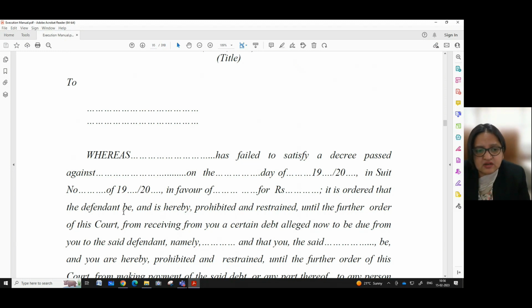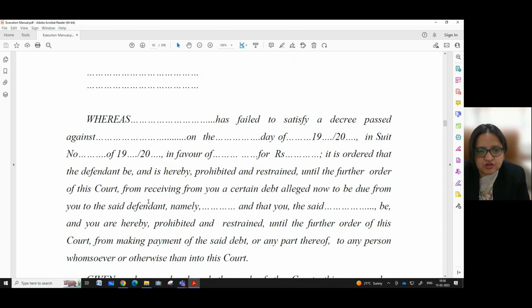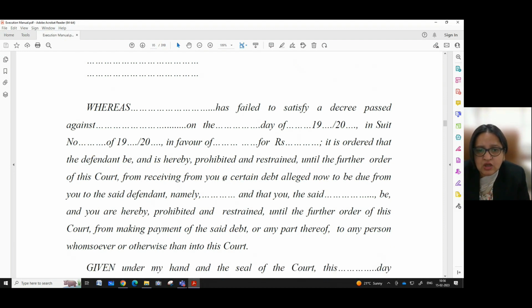It is ordered that the defendant be and is hereby prohibited and restrained until the further order of this court from receiving from you a certain debt alleged now to be due from you to the said defendant, namely. So here the name of the judgment debtor is to be written here, and that you the said